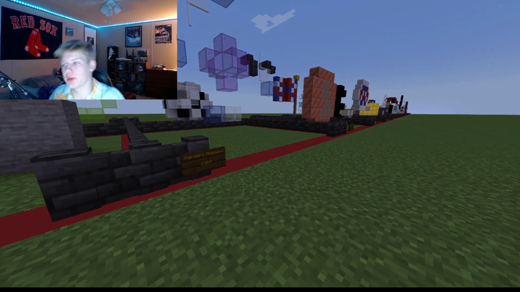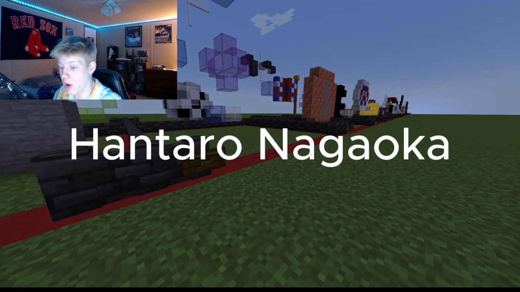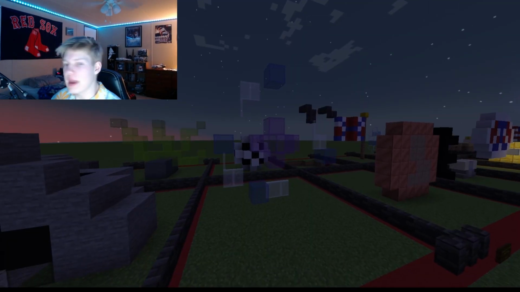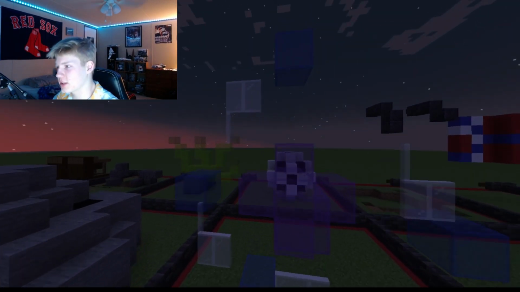I already know I'm going to butcher this name, but in 1904, Hantaro Nagaoka, I think, I don't know, theorized that atoms have a positively charged center surrounded by a number of revolving electrons. So that's just kind of what I made here.